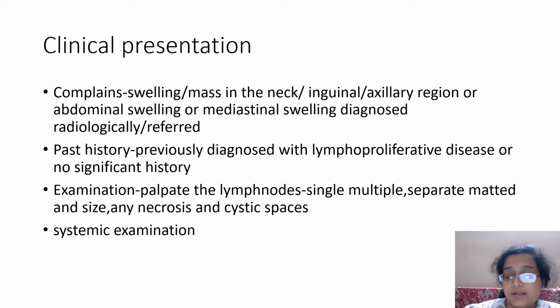Not every time will a case of lymphoma or leukemia have very prominent lymph nodes. Sometimes they might just present with lymphocytosis. If it is leukemia, we had a case which just had lymphocytosis. So these are variations which you should be aware of. And then of course, whether the lymph nodes are matted, single, solid, firm, necrotic, inflammatory, any organomegaly is there, any skin involvement points to T-cell NHLs, high-grade DLBCLs, all the high-grade lymphomas.